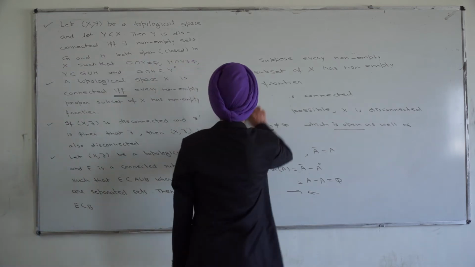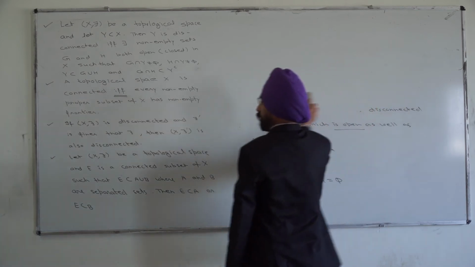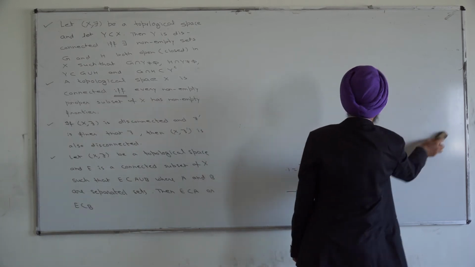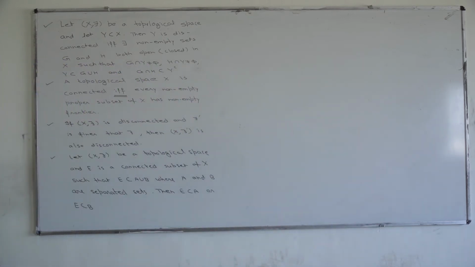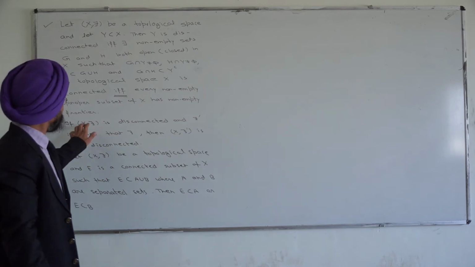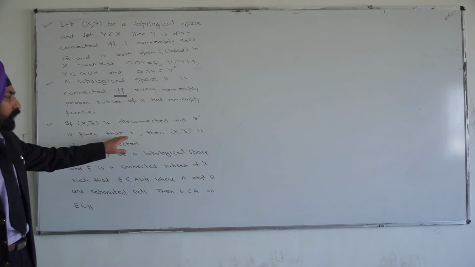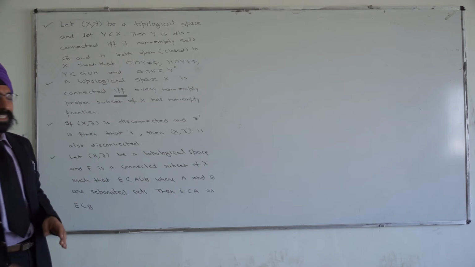In the next theorem, we are given that (X, tau) is disconnected and tau dash is a topology finer than tau. Now, the statement is: (X, tau) is disconnected and tau dash is finer than tau. What we have to prove is that (X, tau dash) is also disconnected.